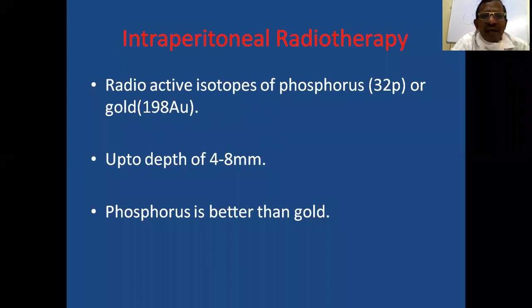Here, radioactive isotopes of phosphorus or gold are used, and the depth of irradiation is only 4 to 8 millimeters. Among phosphorus and gold, phosphorus is better than gold because the half-life of phosphorus is 14.3 days compared to the half-life of gold, 2.7 days.